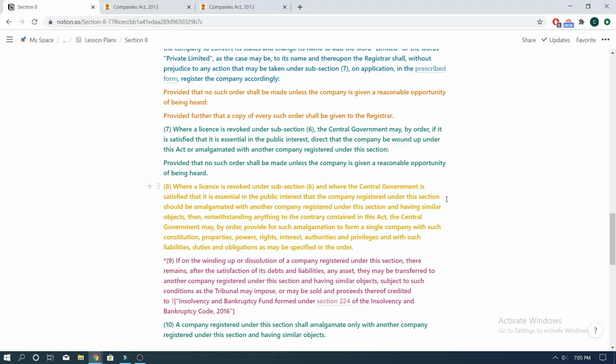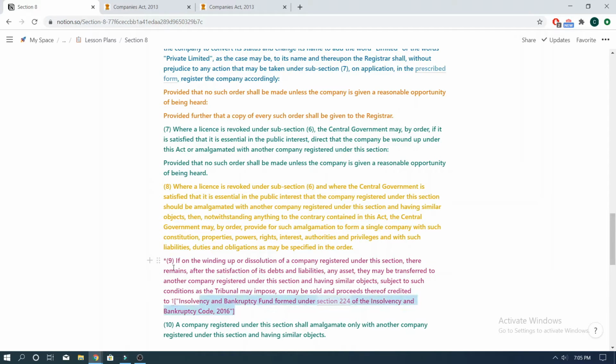Subsection 8 further clarifies the point that the central government can pass an order for the amalgamation of the defaulting company with another Section 8 company having similar objects to form a single company, and what all decisions can be specified in such an order of the central government.